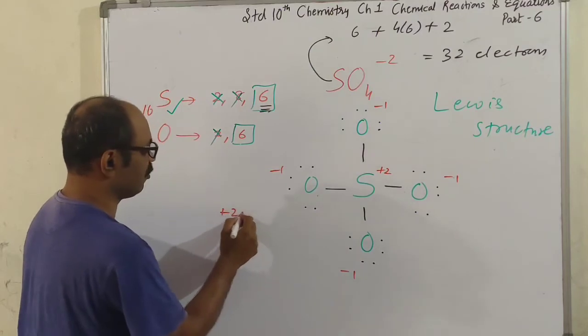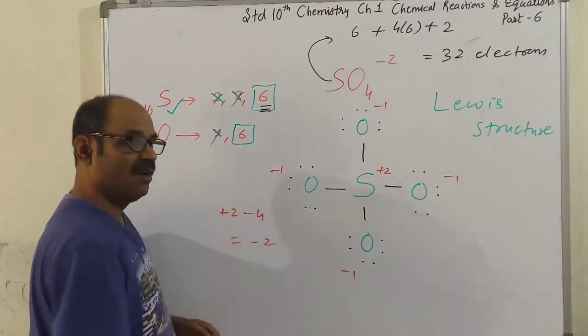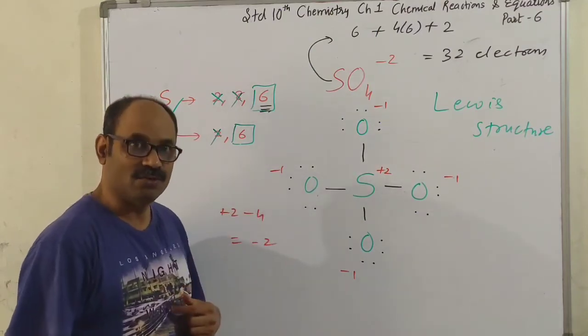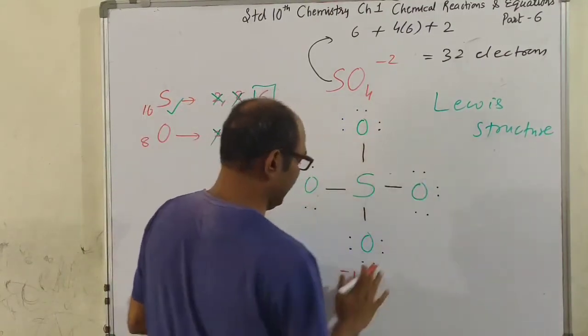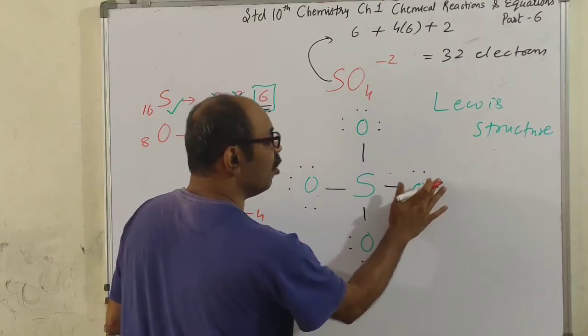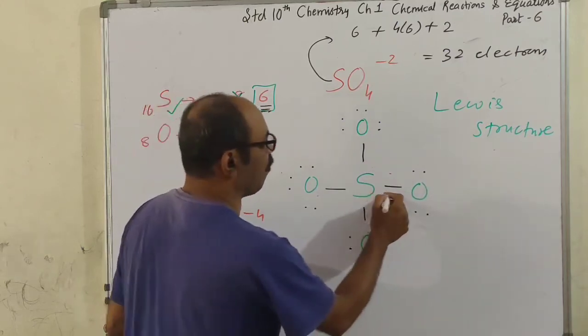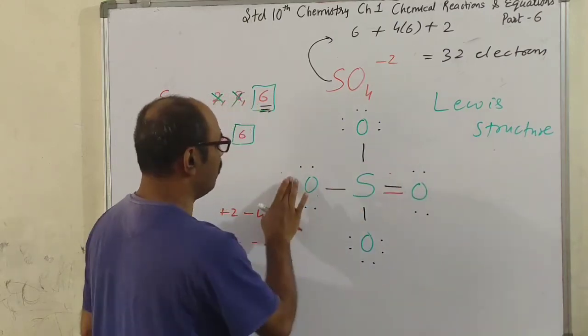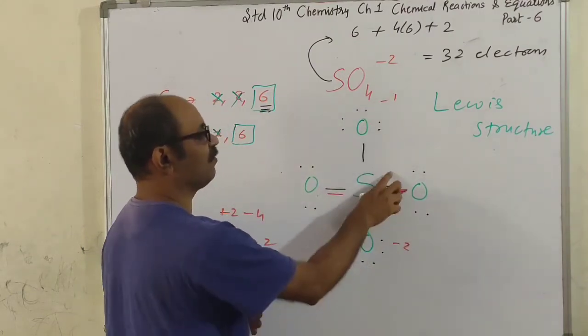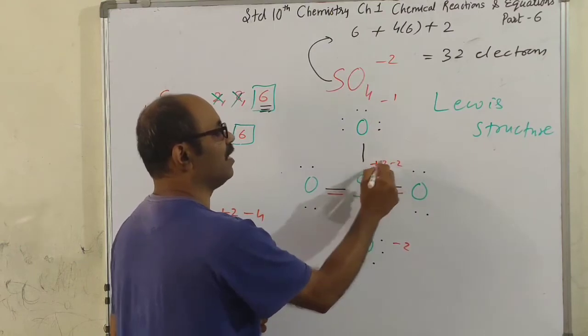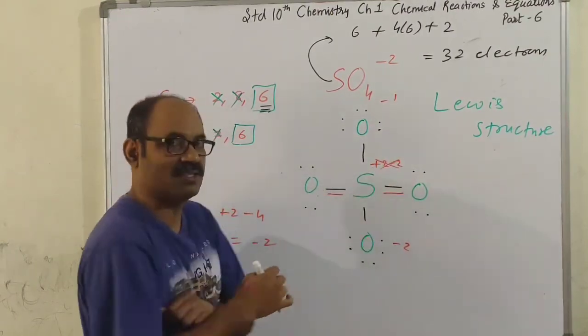Alright. So, plus 2 minus 4 gives net charge minus 2. Or there is one more way of getting it. And that is, I remove these 2 valence electrons and form a bond with sulfur. So only this 2 minus 2 is left. And here plus 2 minus 2 becomes 0 by sharing those electrons.